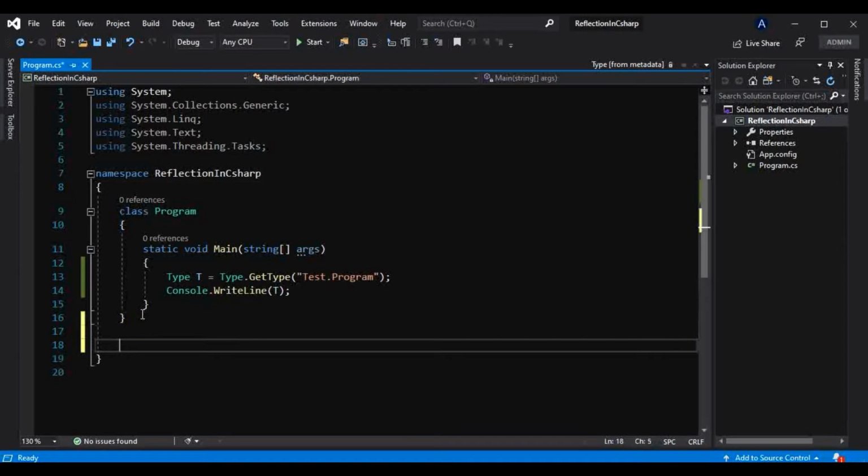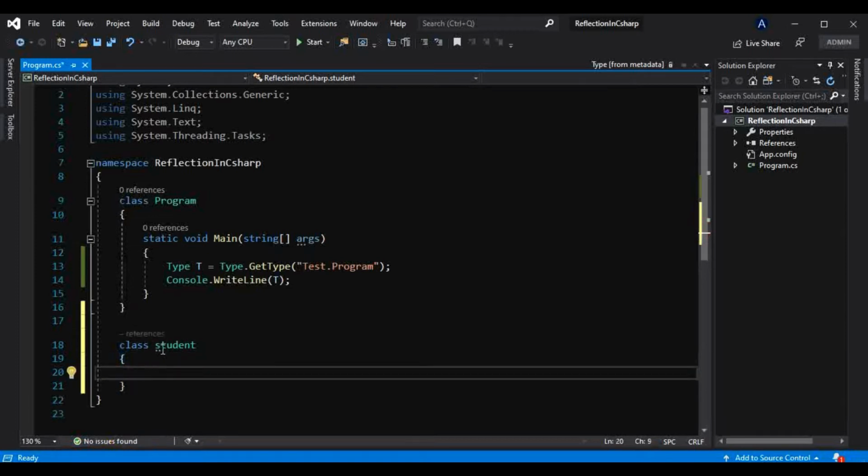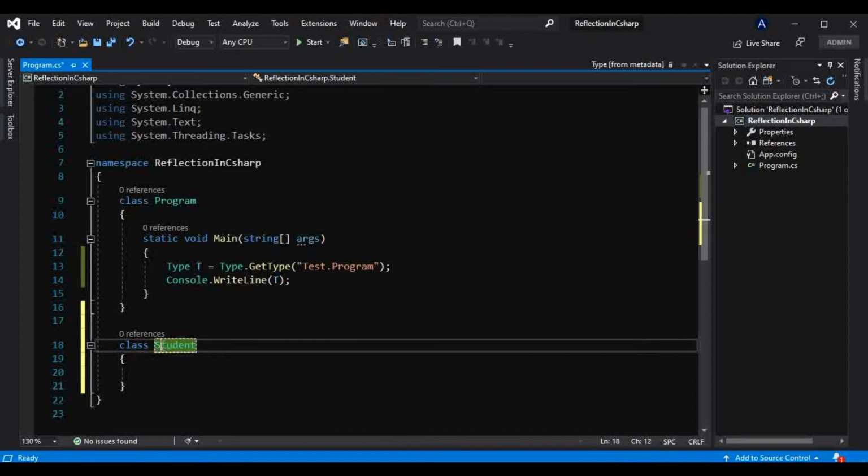For that, let's create one simple class here, called Student, and I will give it a capital S, because that is a convention. We should always follow the convention: the class name should always start with a capital letter.